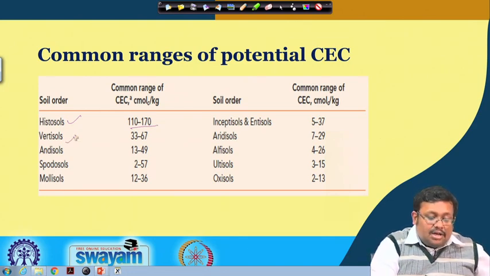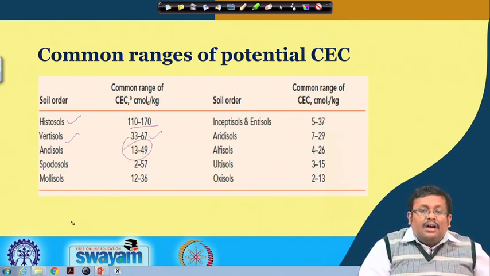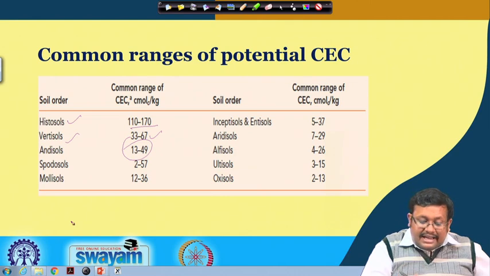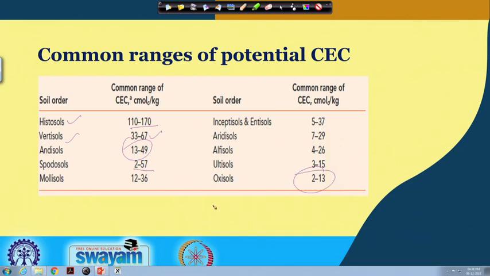In the case of vertisols we get 33 to 67, and in aridisols, which are dominated by sand, we get somewhat lower. Spodosols are also lower. In oxisols, which are dominated by iron and aluminum oxides, we get very low, which is 2 to 13.